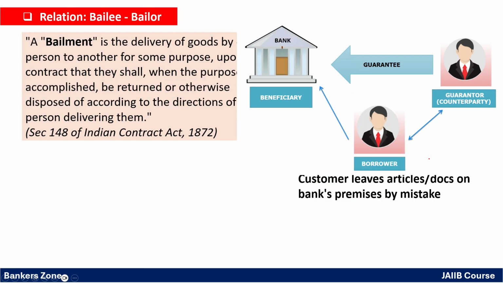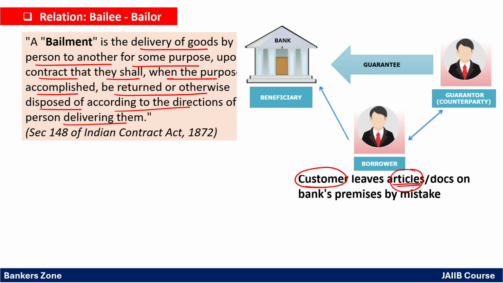Okay, now what is a bailment? See, understand bailment, very interesting. Bailment is nothing but the delivery of goods by one person to another for some purpose, upon a contract that they shall, when the purpose is accomplished, be returned or otherwise disposed of according to the direction of the person who delivers them. Simply, see, if there is a customer in the bank who leaves his wallet or any article like a bike key, car key, or any document on the bank's table, you are working as an officer in the bank, and on your table the customer forgot his wallet, for example.